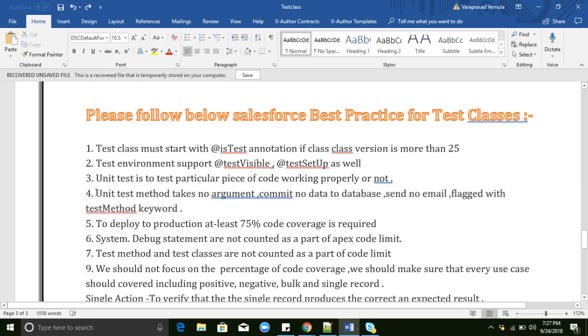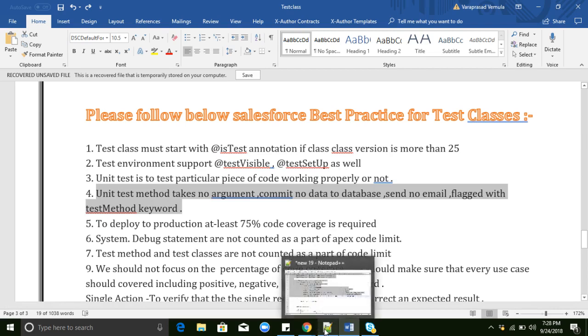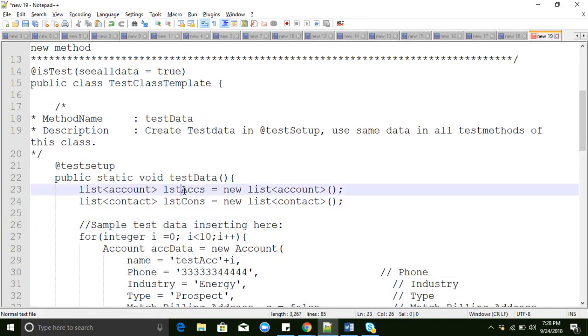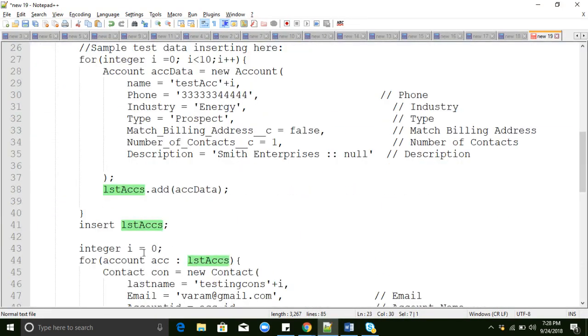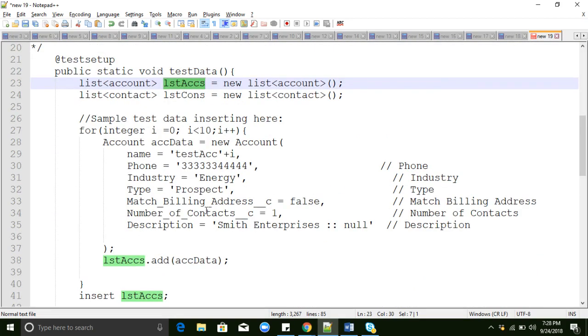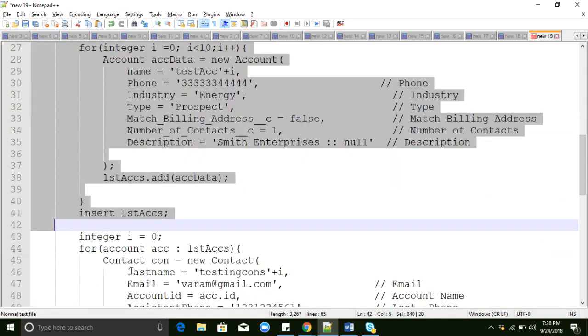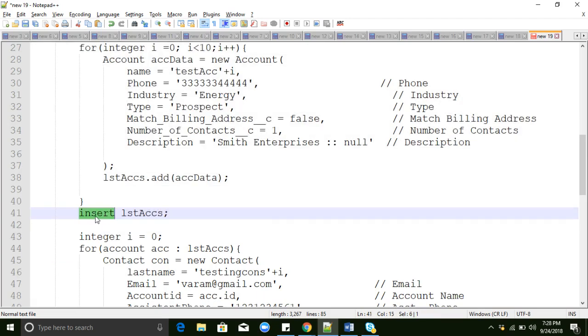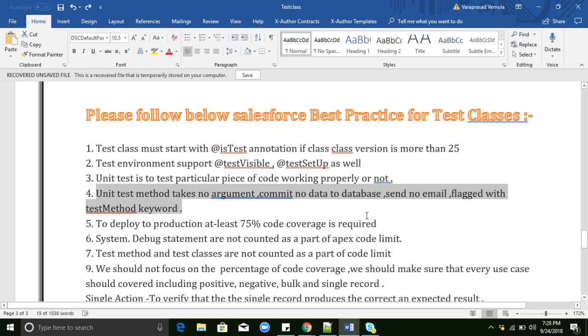So whatever test data we are inserting, for example, here I'm inserting a list of accounts. This data will not be inserted into the Salesforce org. It will be removed immediately once inserted. This is test data only. So whatever DML operations you perform, this data will not be inserted into Salesforce. And we also can't send emails from test classes.